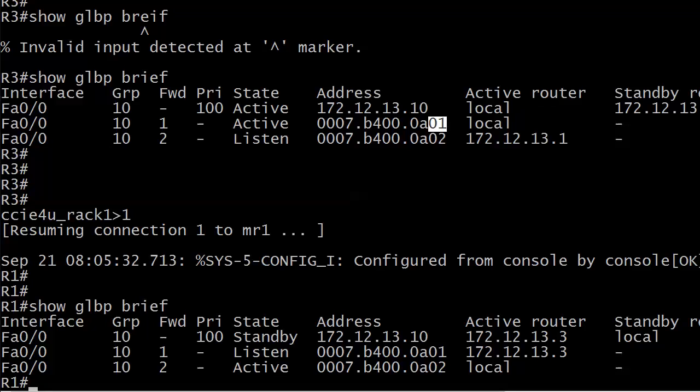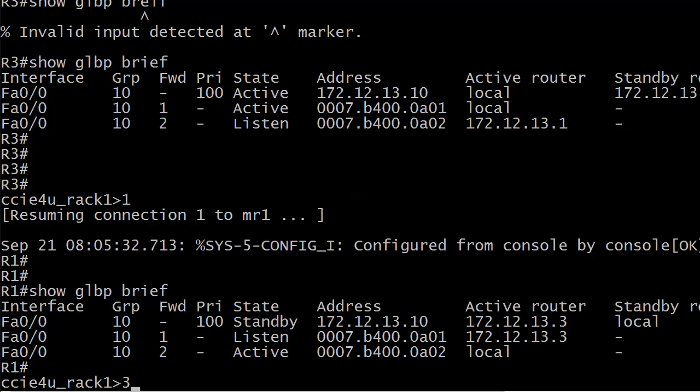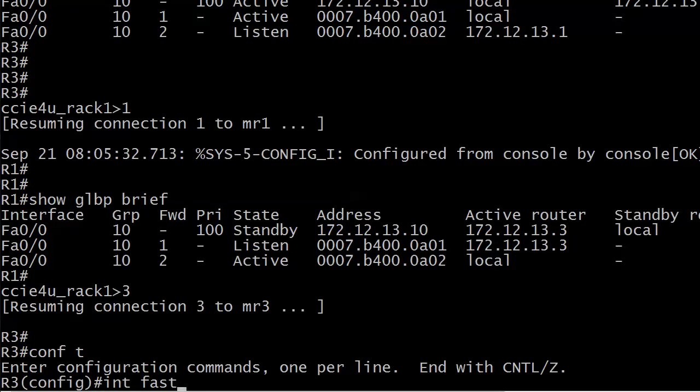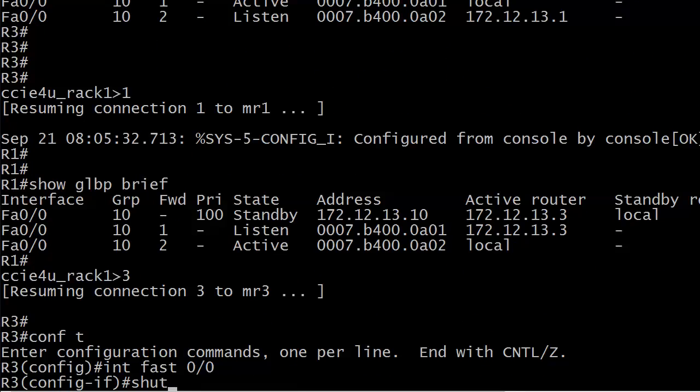We said that when a router is listening to one of these MAC addresses, it's going to be ready to step in and handle data sent to that particular MAC address if the active router for that address goes down. Let's test that right now. Let's go over to router 3, and this is what I love about a lab environment. We'll just do a shutdown.